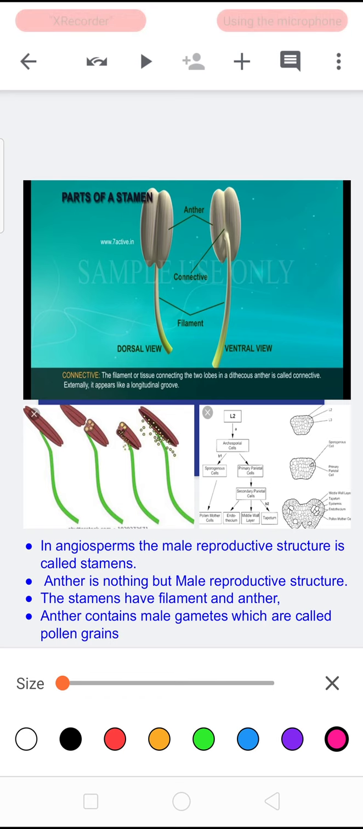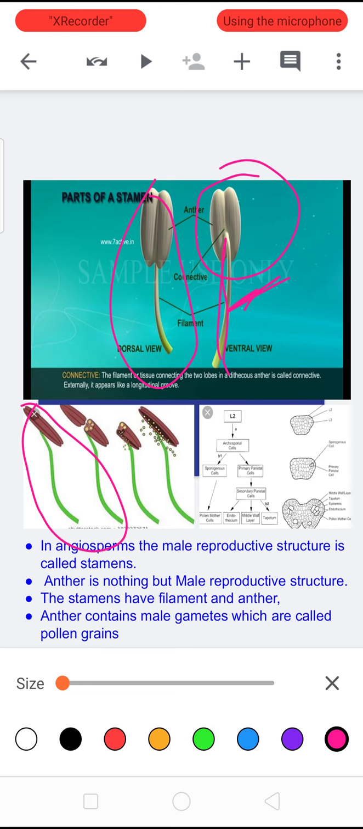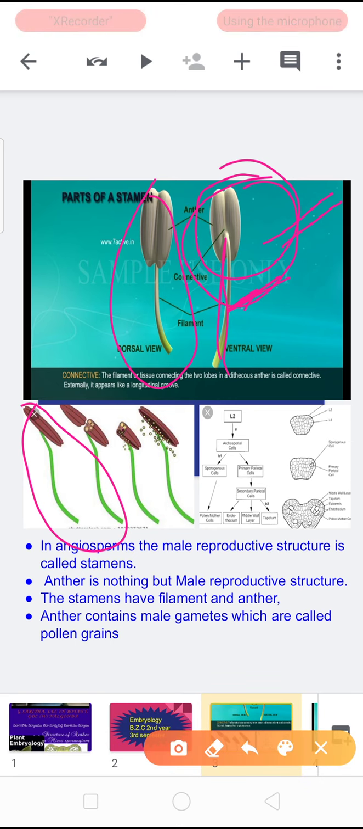In angiosperms, the male reproductive structures are called stamens. Stamens mainly have two parts. This one is the filament. The second one is the anther. The anther is present at the end of the filament. This anther is the male reproductive structure. Anther contains male gametes which are called pollen grains.